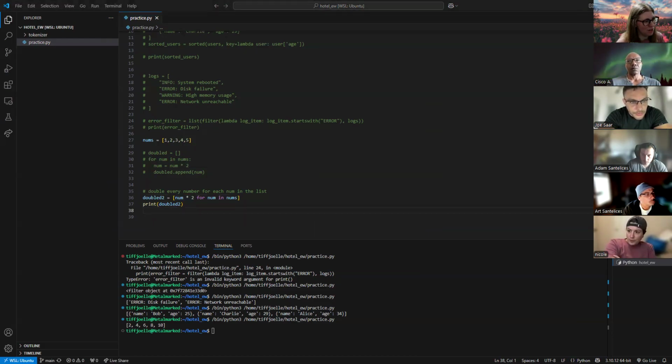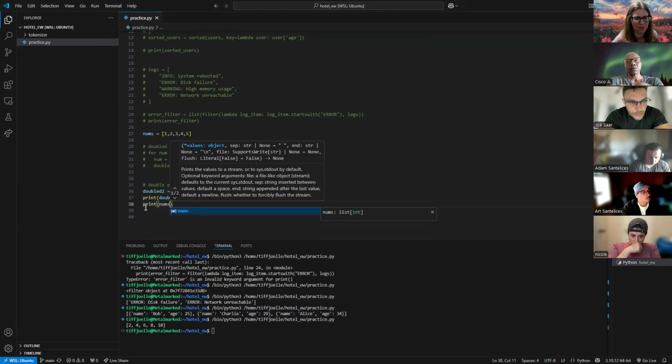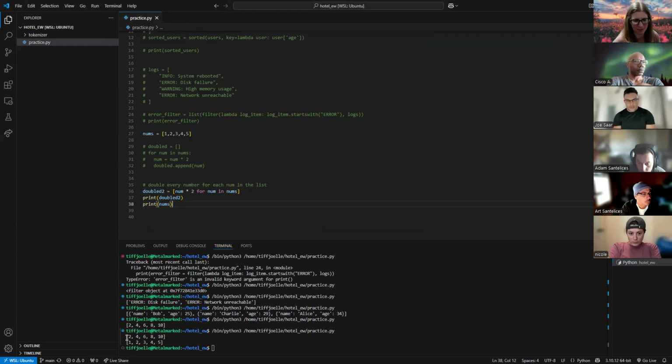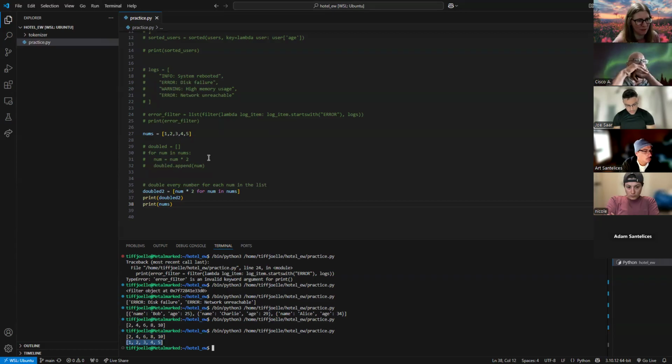Example, we can also make a copy. List comprehension gives you a copy of this list. So if I print numbers, numbers will stay the same. It's not touching this. It's looking at it, but it's making a new one and assigning it to this variable. So we'll run again. See, here we have our doubled list, our list comprehension made us a new list, but it left our first list alone. So this is helpful for comparisons.